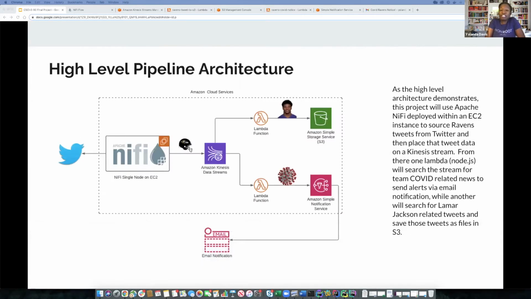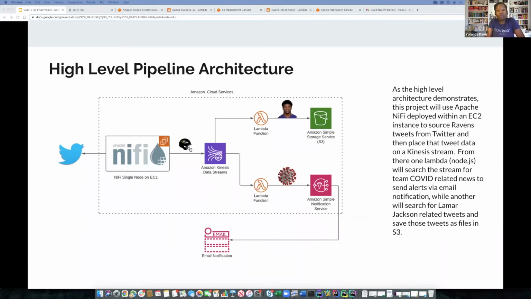The goal for my project was to create a Twitter feed pipeline which contains any tweets concerning the Baltimore Ravens, my home team, and send relevant tweets to S3 or to SNS for an alert, depending on the tweet. As shown in the diagram, NiFi does the initial search of tweets and lands them into a dedicated Kinesis stream.